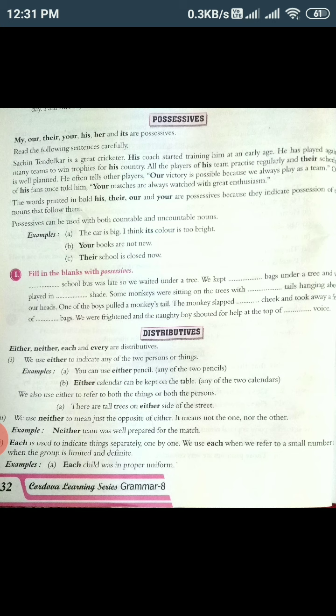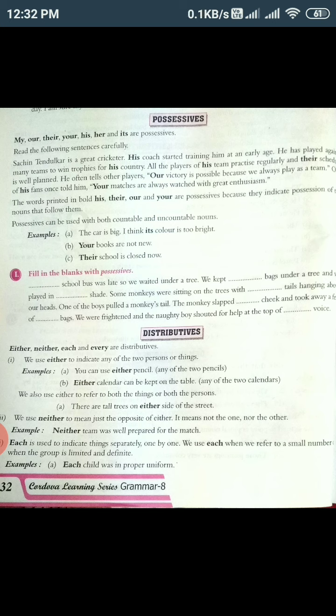Another example I would like to give you, that is given in your book also, is the car is big. I think its color is too bright. So here the word its is the possessive. Here we are talking about the car.